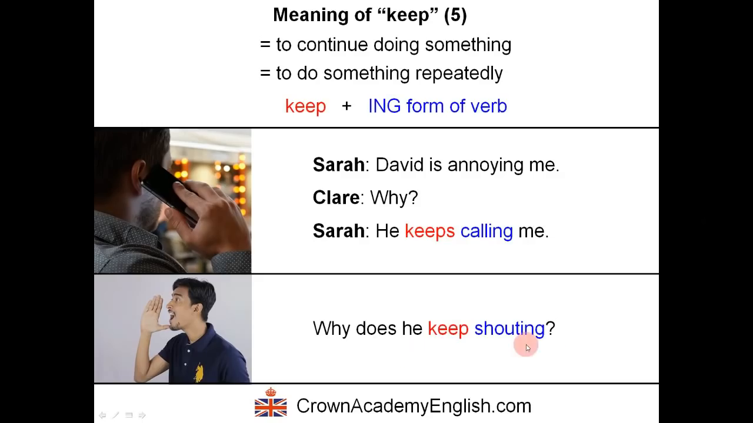Why does he keep shouting? So here we have the question form. Why does he keep shouting? So this means why does he continue to shout? Why does he shout repeatedly, again and again? Okay, so this is the question form. Keep shouting, which is keep plus the ing form of the verb shout.